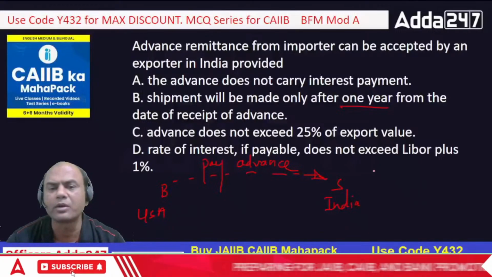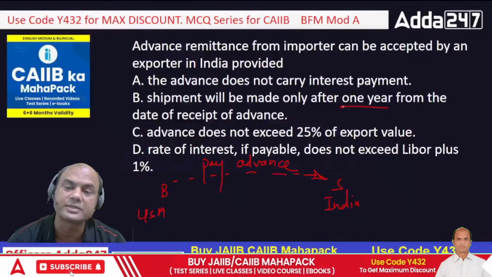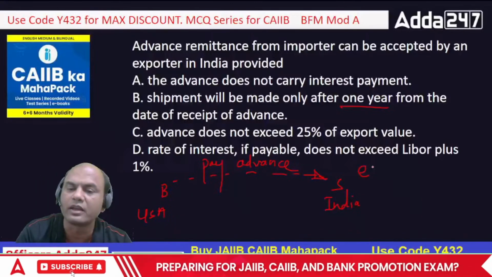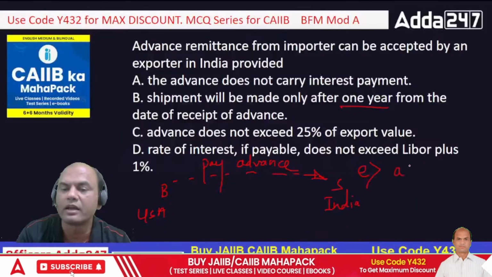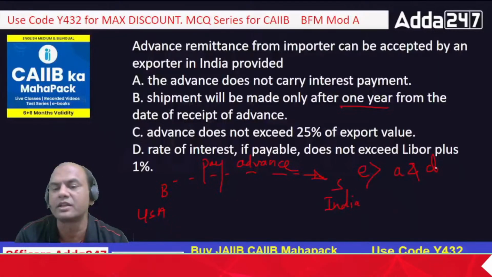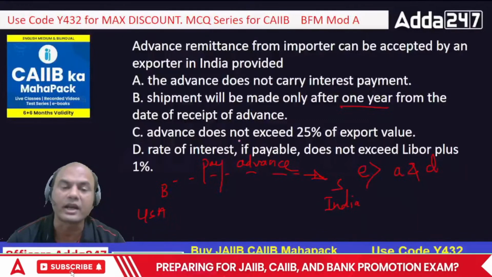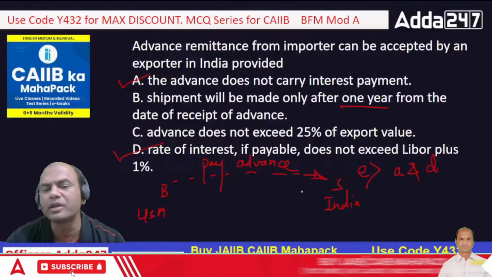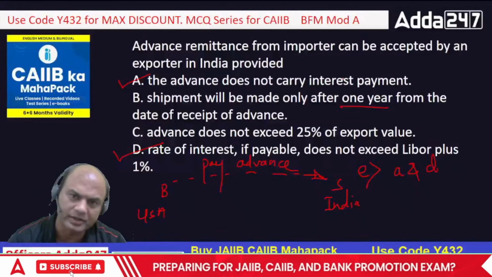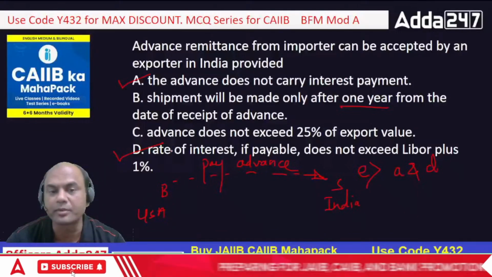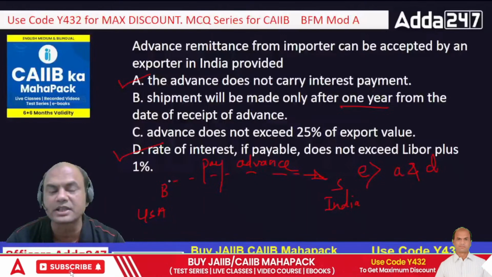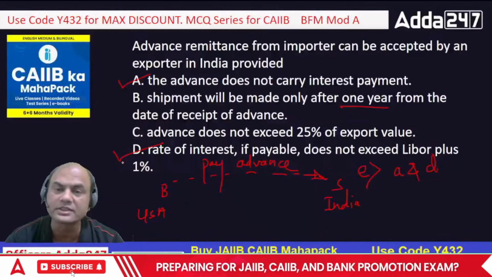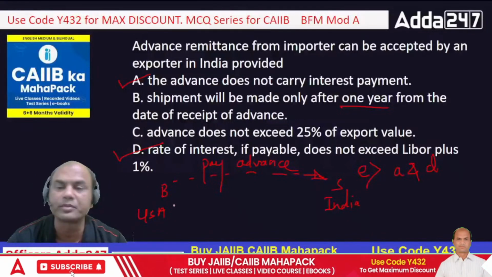Okay. So which can be the option over here? The advance does not carry interest payment. And what does RBI say? Okay. I'll give you option E also over here. A and D. This option also I'll give you. A and D. Okay. So the correct option over here is both A and D. If somebody is giving me free money without any interest, I'll definitely accept it, isn't it? And what does RBI say? RBI says that if you accept it and the person is charging you rate of interest, then it should not exceed LIBOR plus 1%. In both these cases, I can accept the advance payment from the importer.